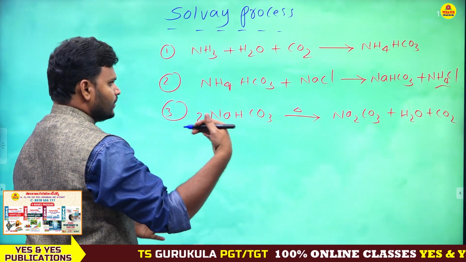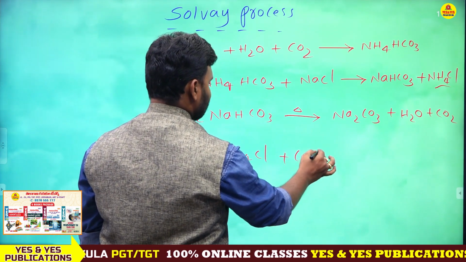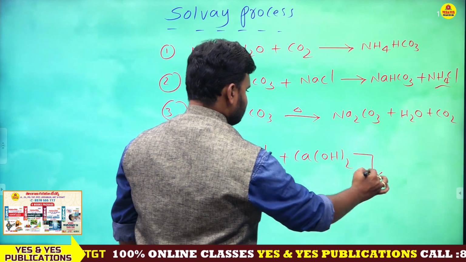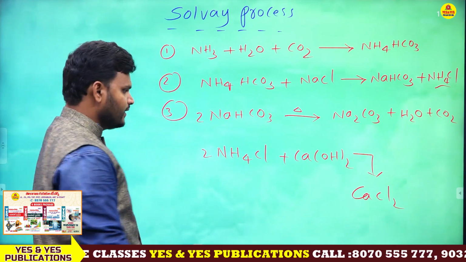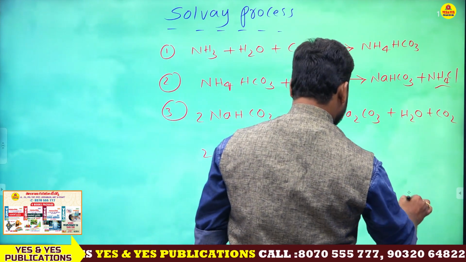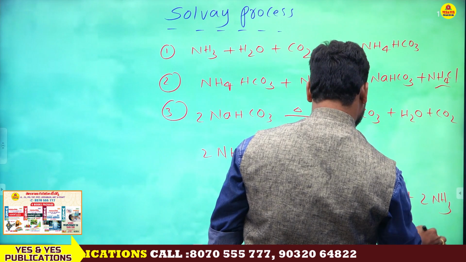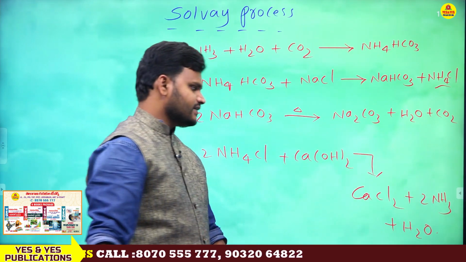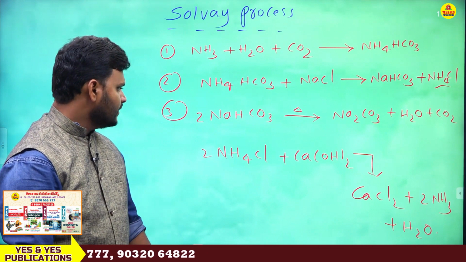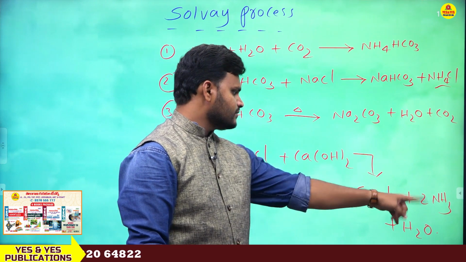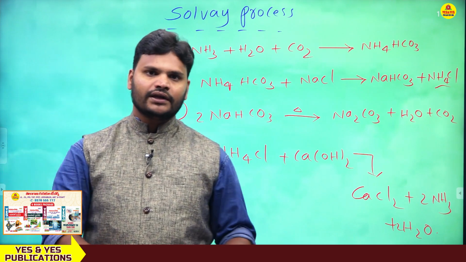If you want to break down NH4Cl, when you treat it with lime water, you will get CaCl2. Here you had better take 2 moles. CaCl2 plus 2NH3 plus H2. That's enough. 2 into 4, 8 hydrogens, here 2 hydrogens, total 10 hydrogens. So here also you need to take 2 moles, and here also 2 moles. That's it. Clear?